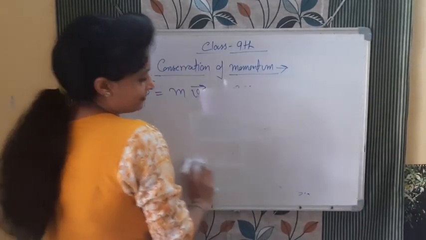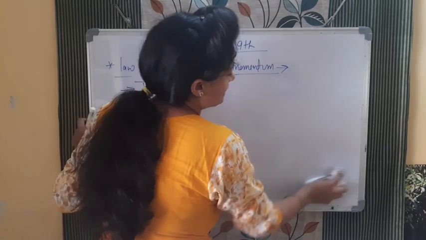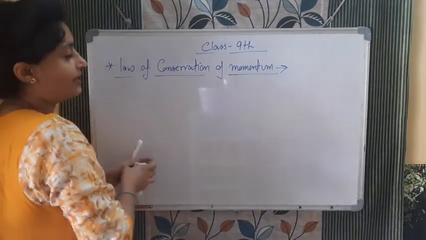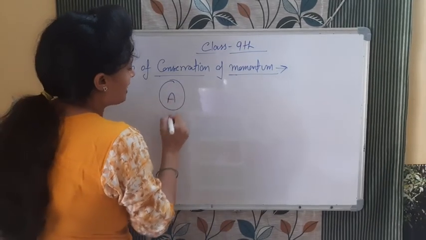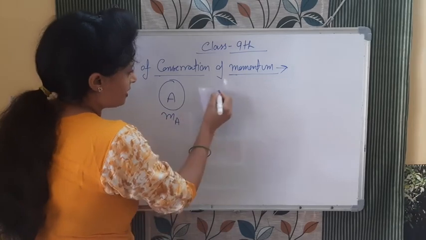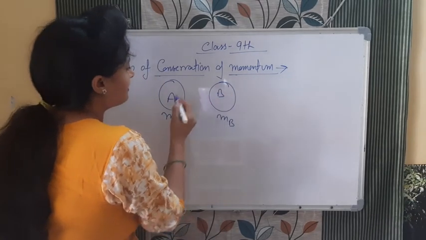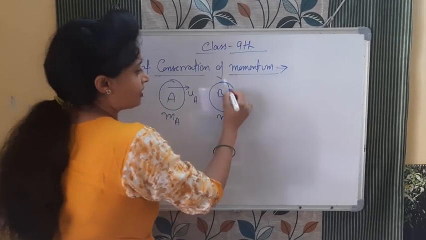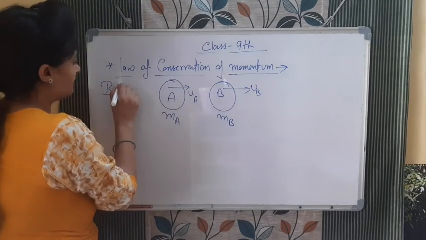And what was that? Each and every action has an equal and opposite reaction, and action and reaction act on two different bodies. So for example, I am taking here one body A having mass ma, and here body B having mass mb. This one is moving with initial velocity ua, this one with ub. This I am writing before collision.